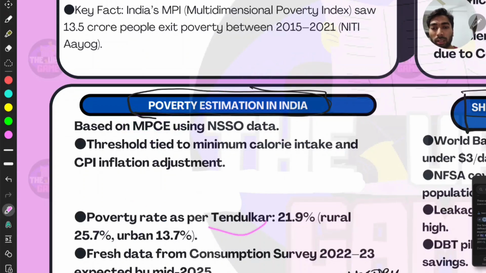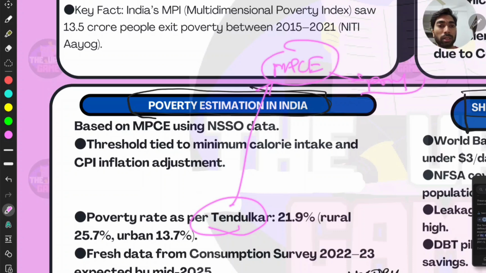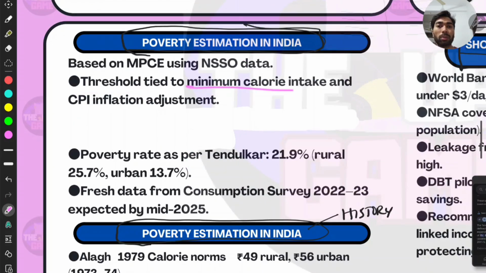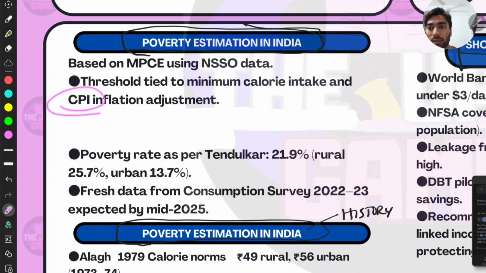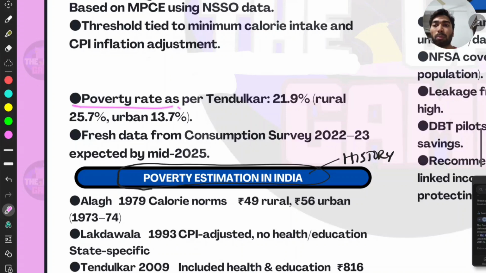Tendulkar Committee, here it is. The Tendulkar Committee first time took MPC data for poverty estimation, right? Threshold tied to minimum calorie intake, and CPI inflation adjustment, right? They used calorie intake and consumption data. Next, the poverty rate as per Tendulkar, 21 percent overall, 25 percent in rural and 13 percent in urban. That is 25, that is a quarter for rural, and minus 12, or the half, you can take the half, right?